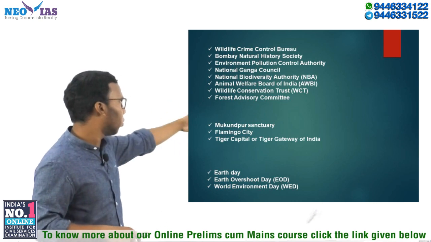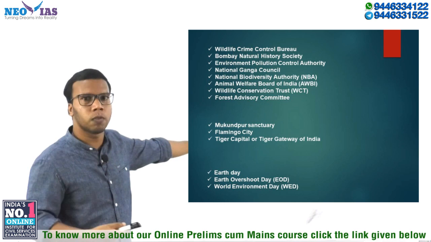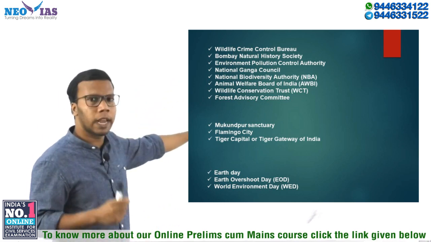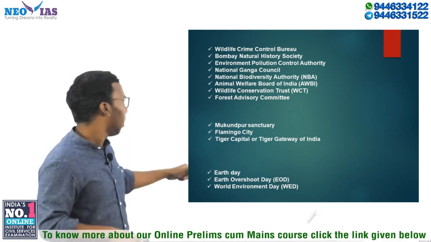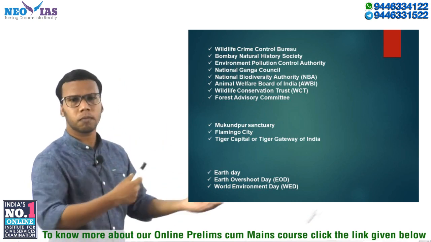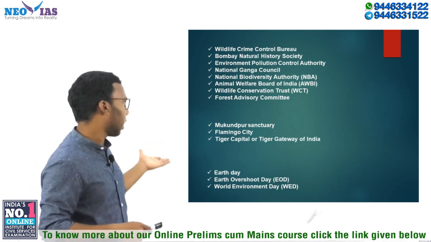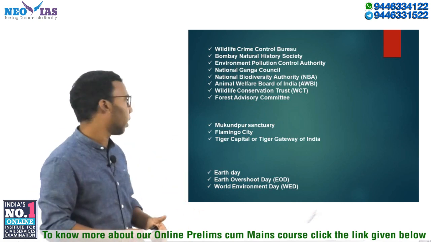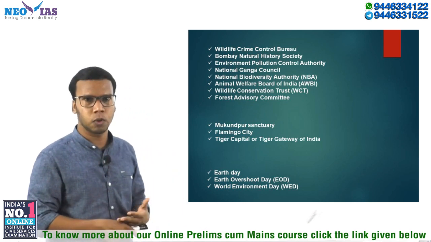Regarding Mukundapur Sanctuary, it was the first white tiger sanctuary in India, or in the whole world, and it is in Madhya Pradesh. Then Flamingo City is in the Rann of Kutch region in Gujarat. Then the Tiger Capital or Tiger Gateway of India. You need to know which place is known as the Tiger Capital or Tiger Gateway of India. These are some factual information you need to know.